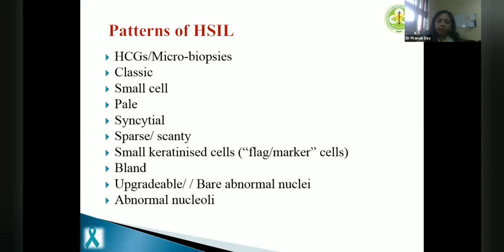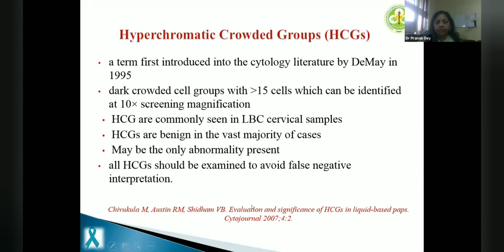But if you are able to pick up these cells, you will find irregular chromatin distribution and other things. Syncytial HCL. Scanty HCL means less than 30 cells in a smear, which will sometimes be missed, and so we say there was dysplasia but it was scanty, and we'll go into these rarer forms.